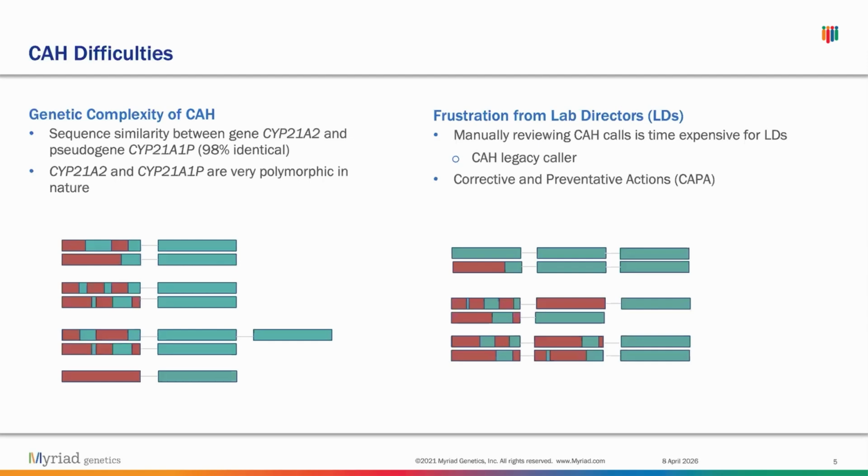directors. And on top of that, when a call is reported incorrectly, that obviously is very problematic to whatever patient is involved. So whenever that does happen, they have to go back and report the error and explain why the error happened and how to prevent it. So that entire process, or a CAPA, is also very time consuming in addition to the manual reviewing of these CAH calls.